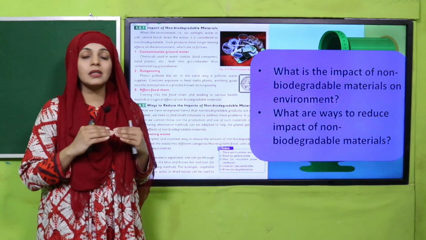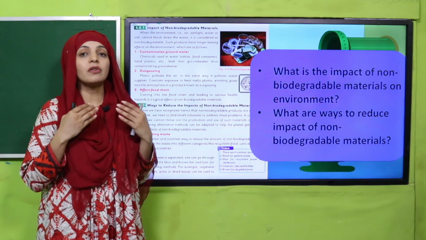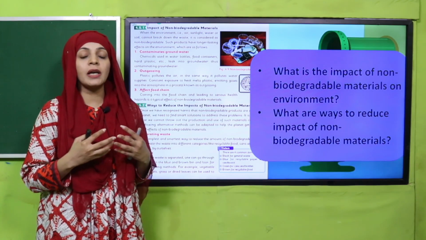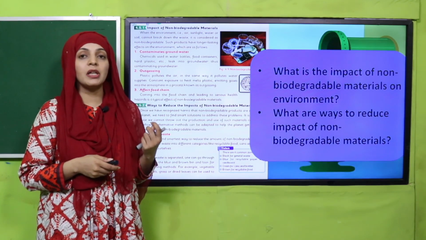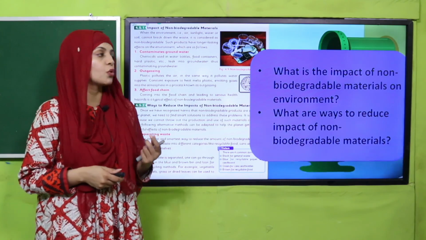We must lessen the use of plastic bags. इसके अलावा recycling के ऊपर ज़्यादा से ज़्यादा focus करना चाहिए ताकि non-biodegradable materials का impact कम हो जाए.